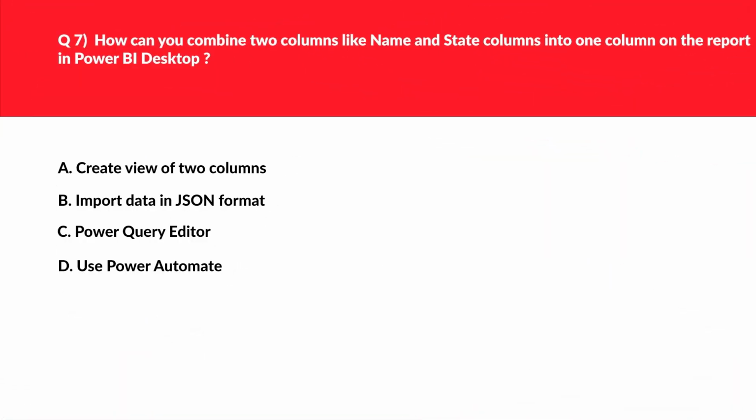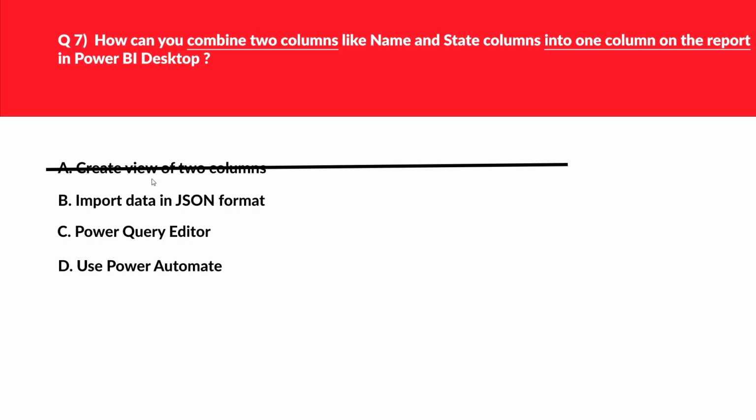Alright, this question looks interesting because we need to combine two columns and make it as one column on the report. Let's look at option A, that is create views of two columns. There's no option in Power BI Desktop to create a view. Seems just a distractor. We'll reject this.